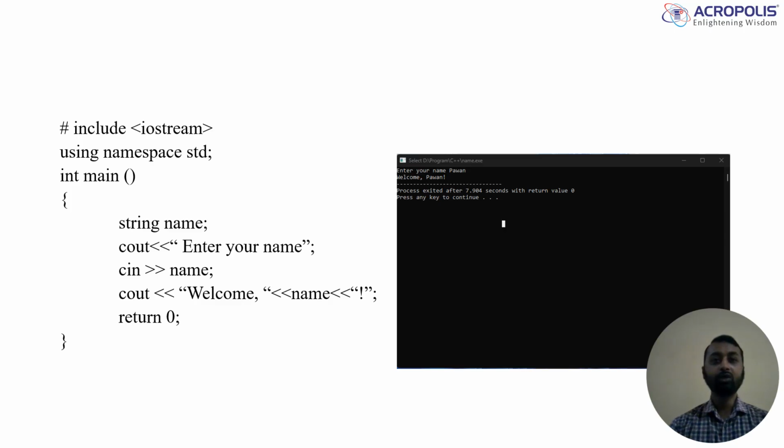Then the user must enter his name after the message. After entering the name, just press enter, and in the output we have welcome, and just after that his name is shown. Thank you.